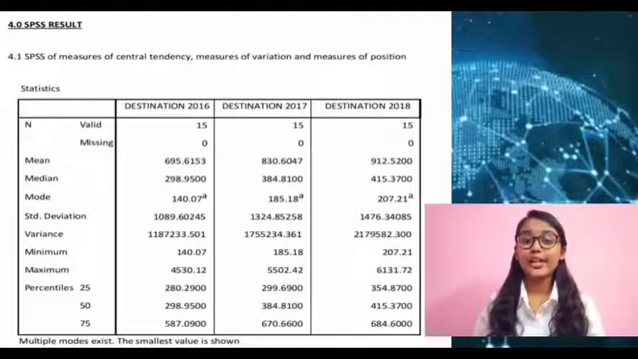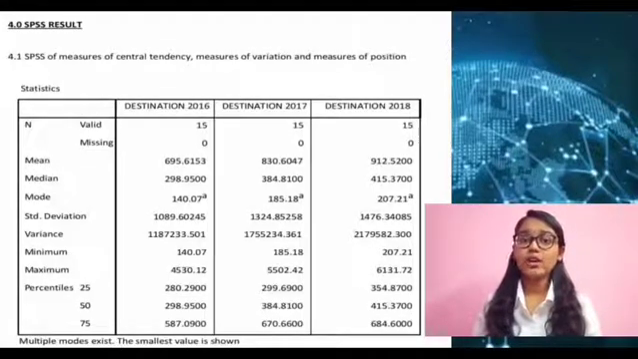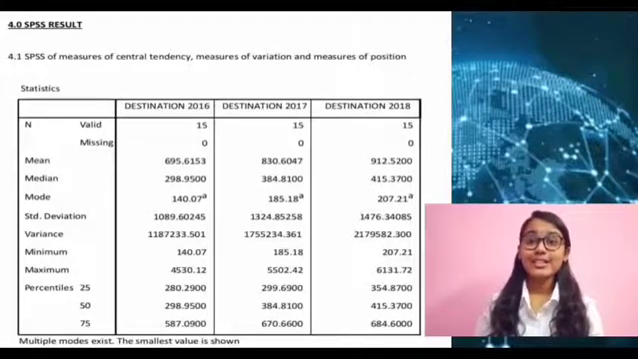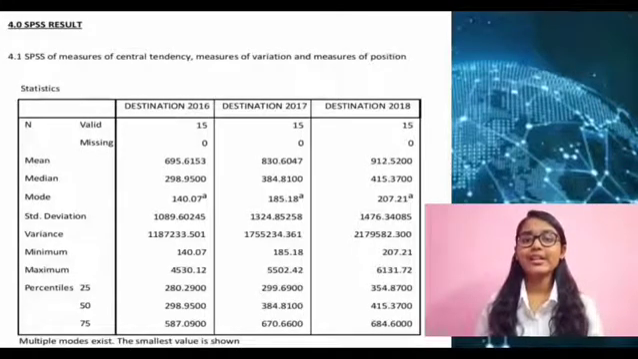Then the median in SPSS for destination 2016 is 298.9500. The median for destination of 2017 is 384.8100 and the median for destination of 2018 is 415.3700. Next is mode. The mode of destination 2016, 17 and 18 is